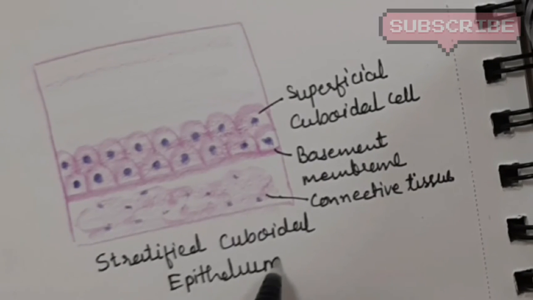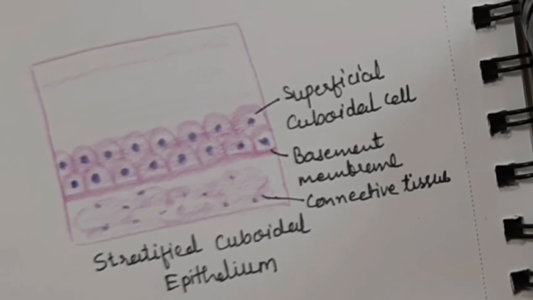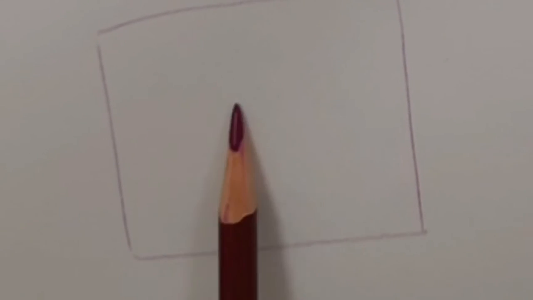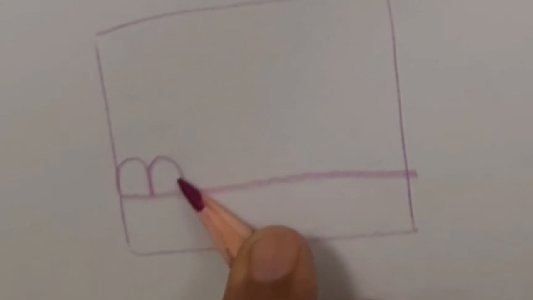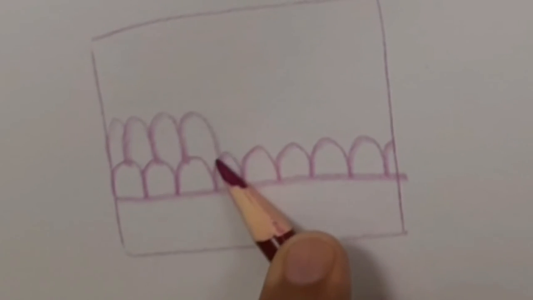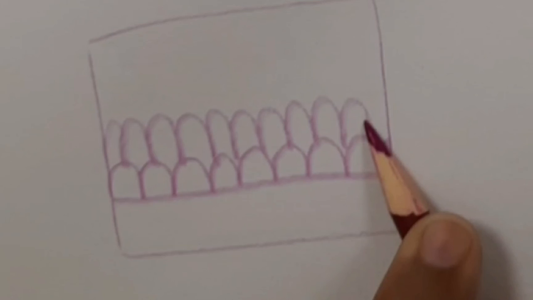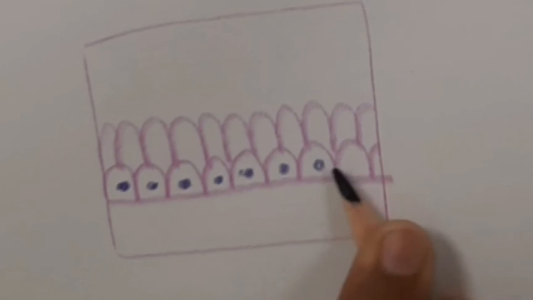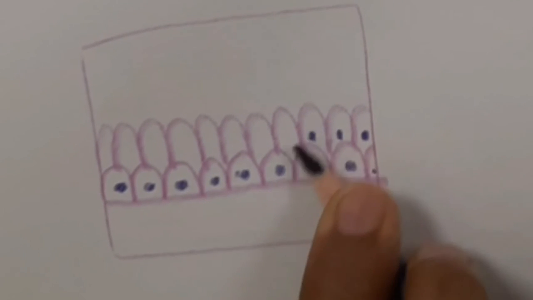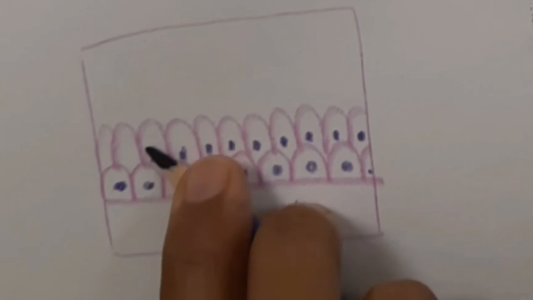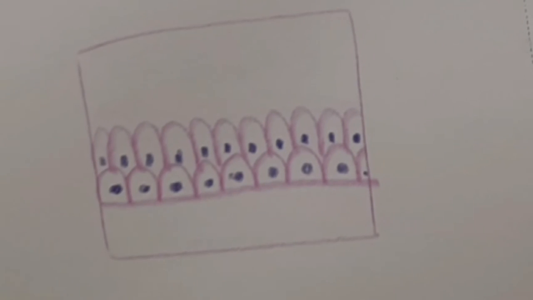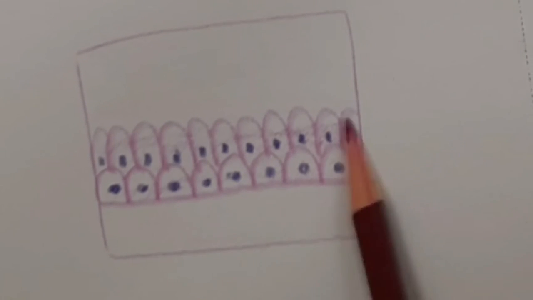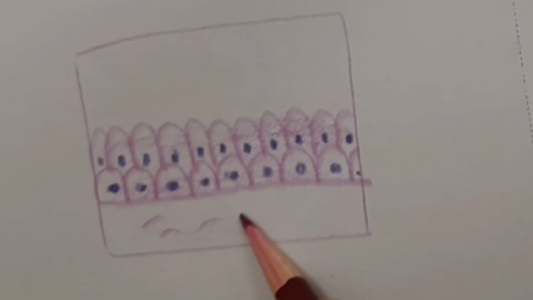Stratified columnar epithelium is two layers thick. The superficial cells are columnar, and the basal cells are cuboidal and rest on the basal lamina. Location: the epithelial lining of some ducts of salivary glands, the fornix of the conjunctiva and the cavernous urethra. Function: it provides passage for secretion and acts as a barrier.